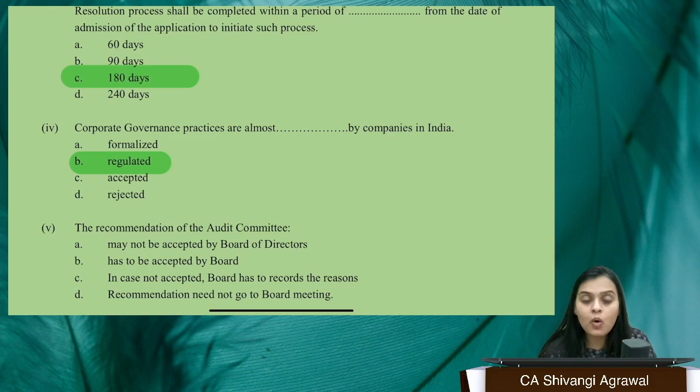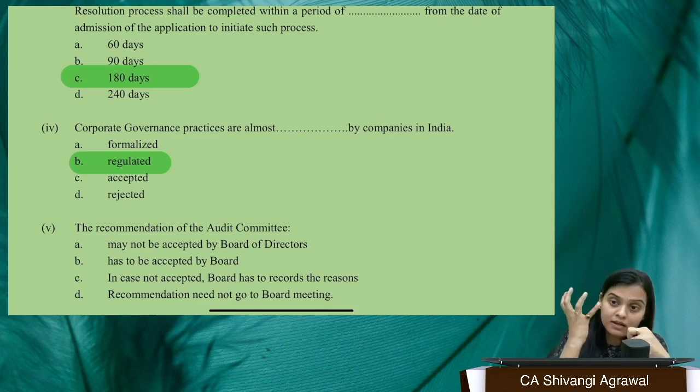The recommendation of the audit committee: may be accepted, may not be accepted, has to be accepted, recommendation need not go to the board meeting. If not accepted, the board has to record the reason. See, whenever we read about the audit committee, it has a certain role to play. And whenever its role comes into play, it has certain recommendations to make, like the recommendation of the name of the auditor. So if the name of the auditor is being suggested by the audit committee, the board may like it, may not like the recommendation. What they do is, audit committee, you recommend a name, the board will look at your recommendation.